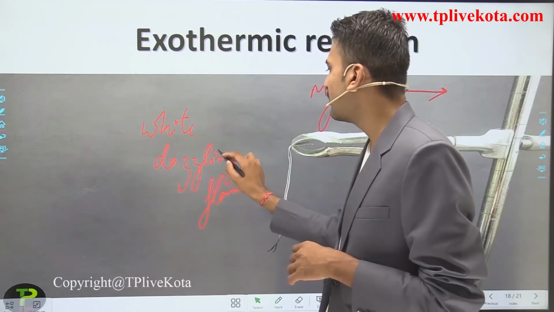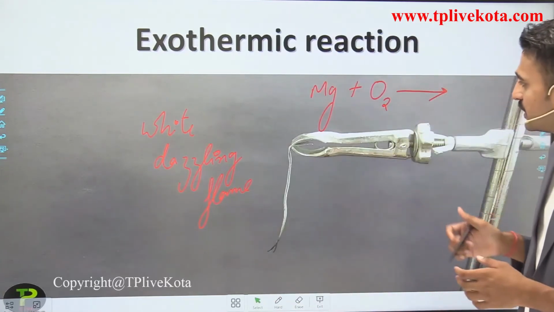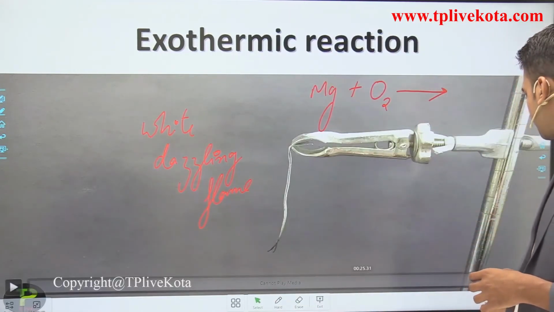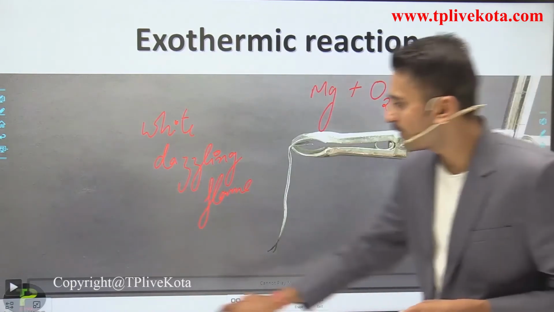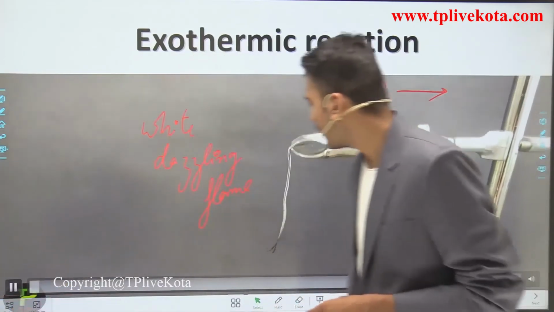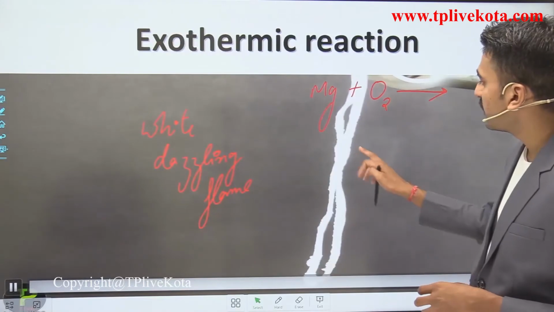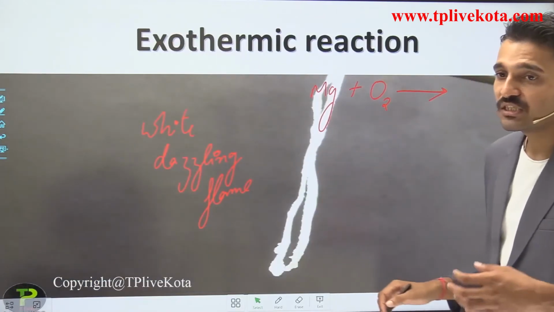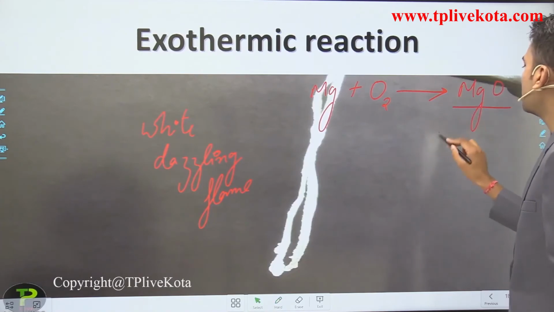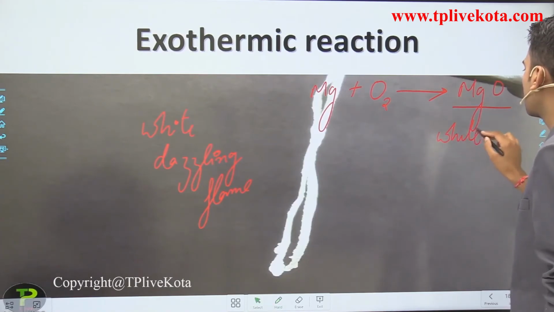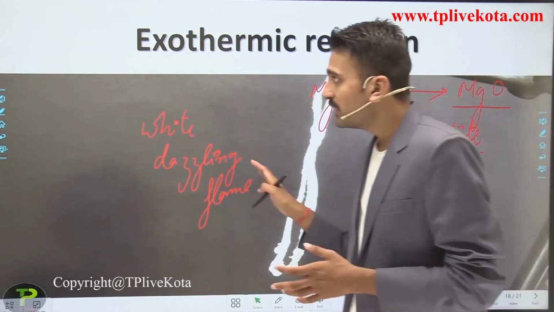It is a very bright flame that you have seen here. After the completion of this reaction, what you observe is a white color of magnesium oxide. So this is the formation of magnesium oxide, which is white in color.